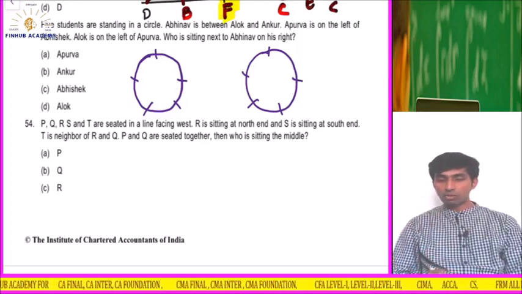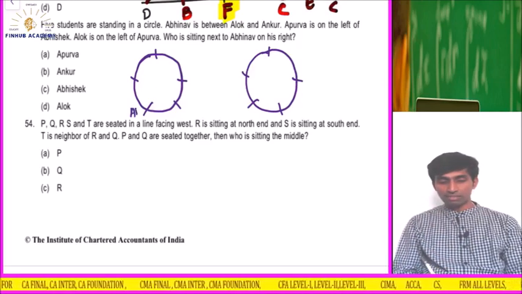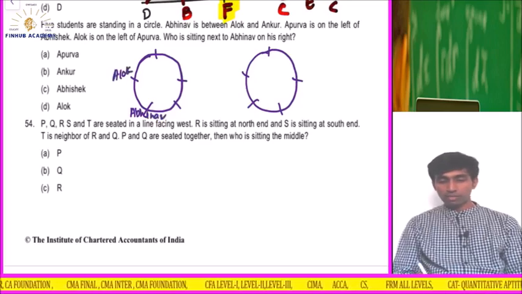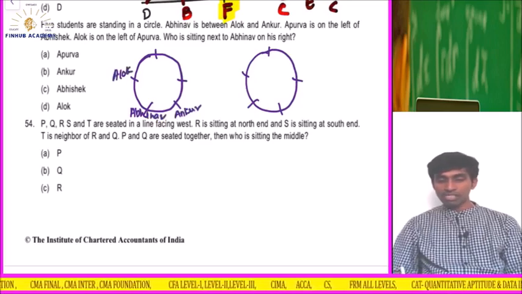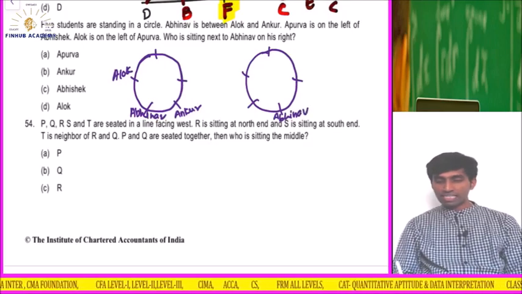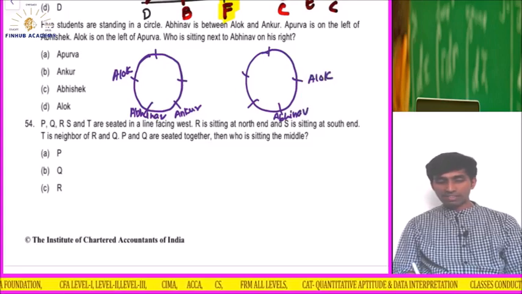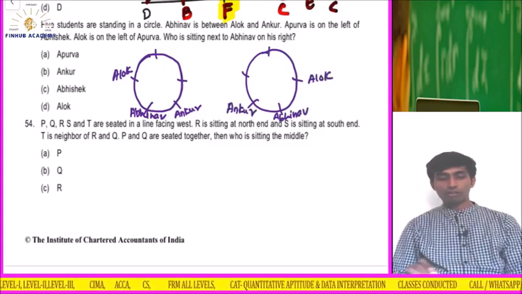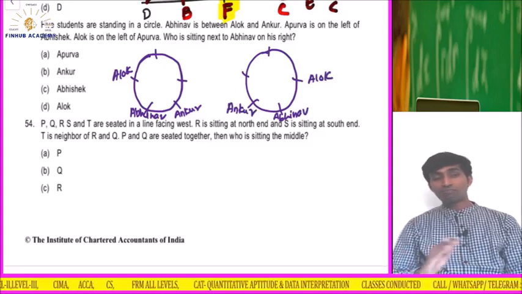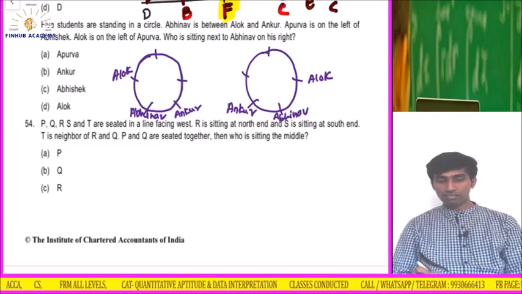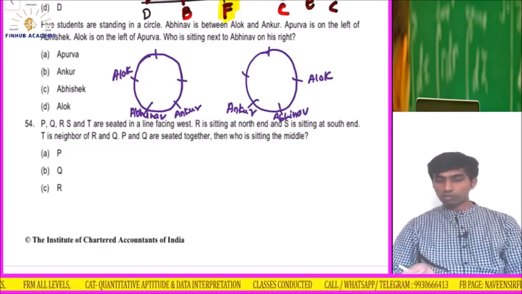Abhinav is between Alok and Ankur. So if this is Abhinav, Alok and Ankur, correct? Here what I will do is, if Abhinav is this, on the right hand side I will take Alok, and here I will take Ankur. Apurva is on the left of Abhishek. So I have made 2 options, both the options I have considered. Abhishek is not positioned.